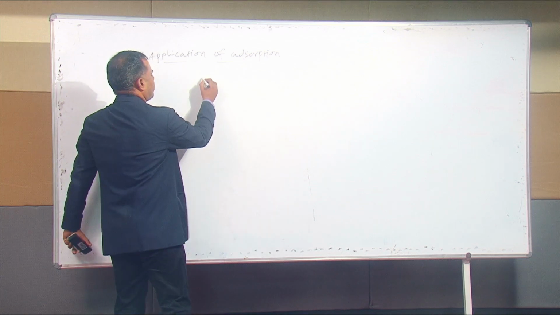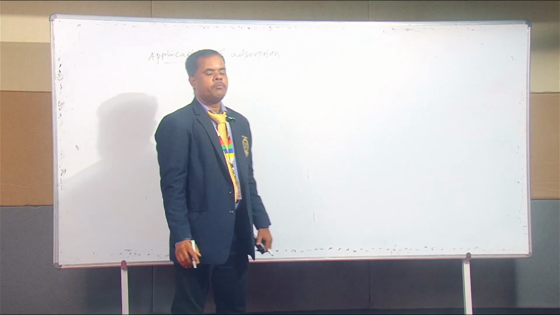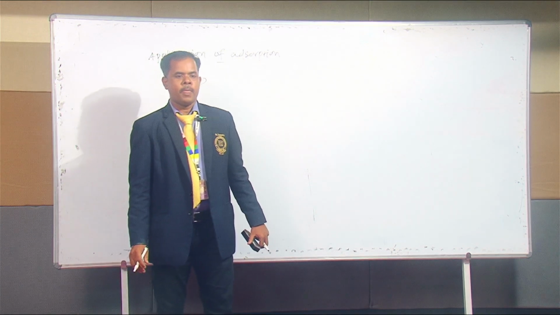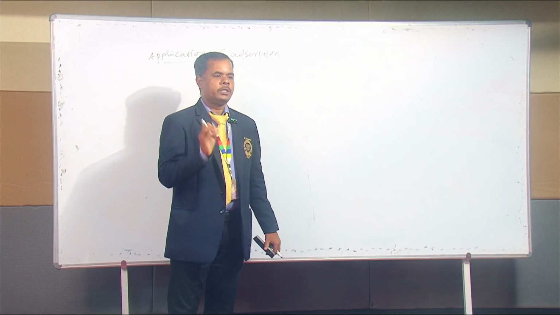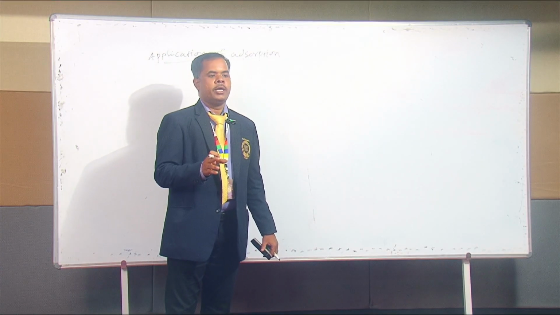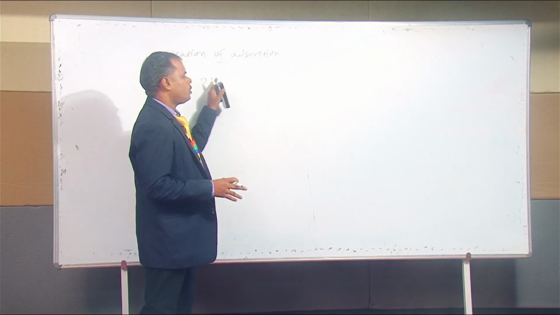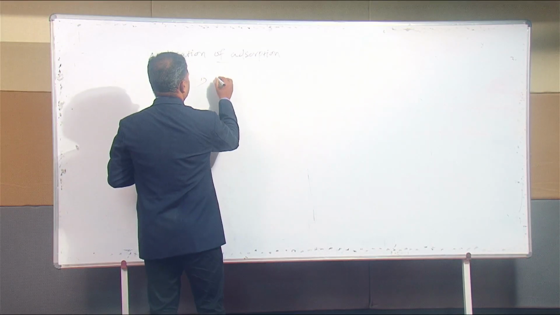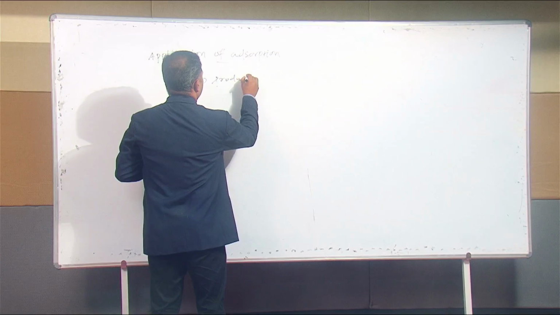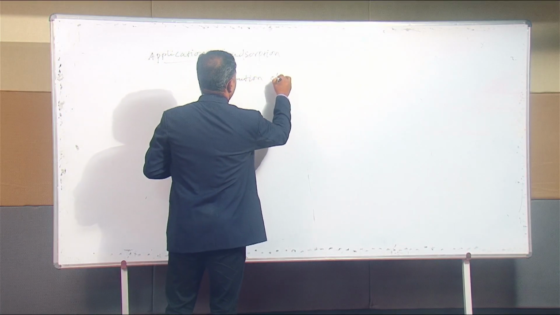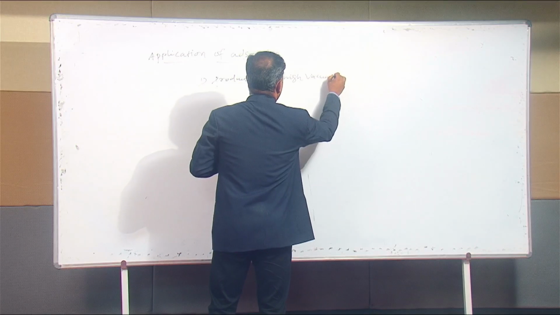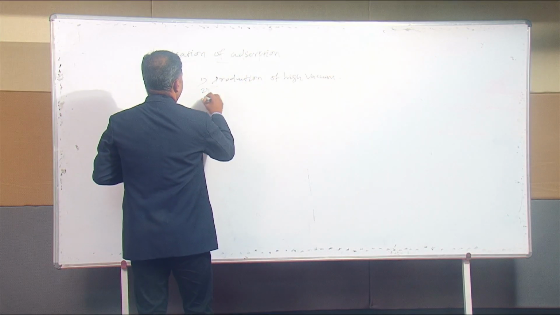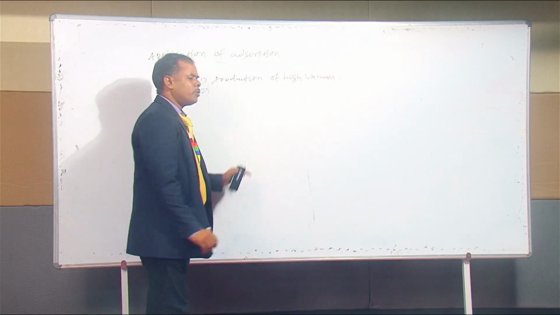First one, production of high vacuum. Most of the silica gel, alumina gel, fuller's earth or charcoal materials are mainly used for the production of high vacuum. This is the first application.